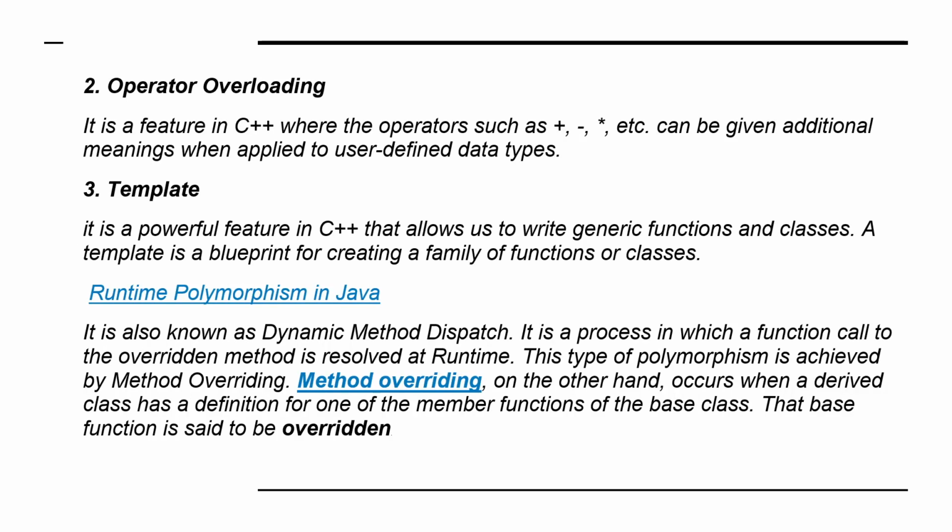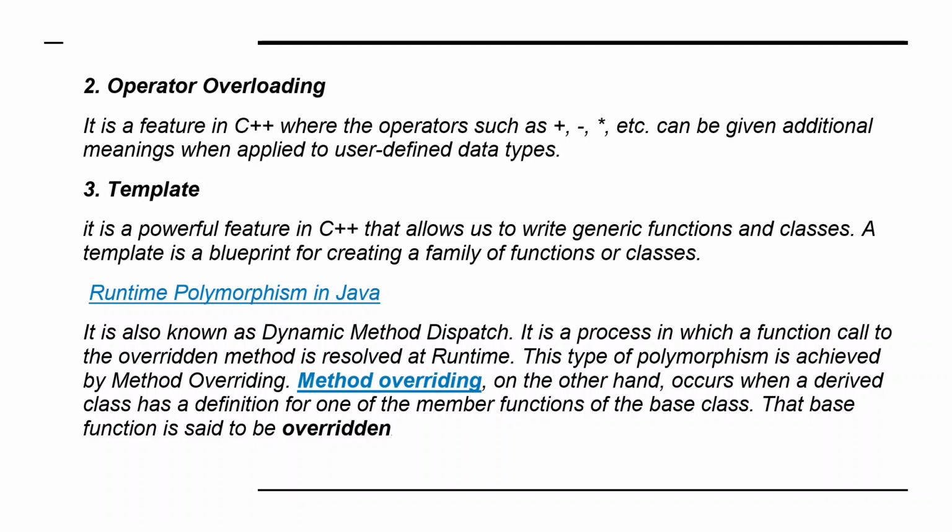We will see the example there and we can understand. Then operator overloading, this is also a feature of C++, where operators like plus, minus, multiplication, etc. can be given additional meanings when applied to user-defined data types. Then templates are also a powerful feature in C++. These are the things we talked about for static polymorphism, and then we go for runtime polymorphism.